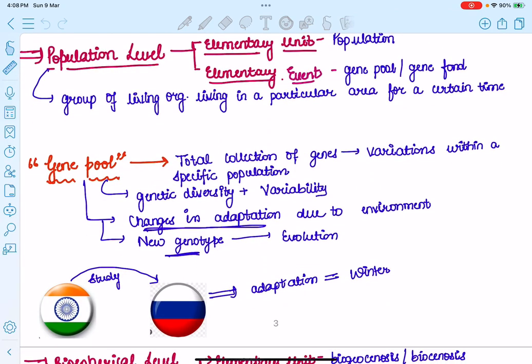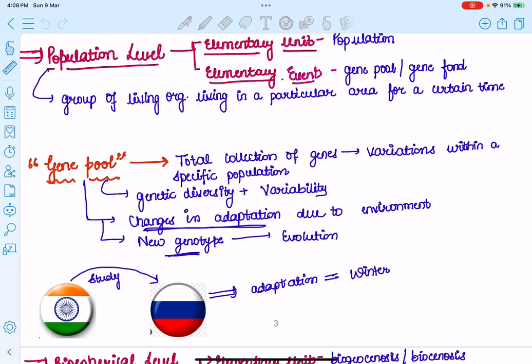The population level's elementary unit is the population, as the word suggests, and the elementary event is gene pool and gene flow. Before we move on to the gene pool, let's consider what the population level is. It's simple: a group of living organisms living in a particular area for a certain time. These organisms may be of different species or the same species. It also depends upon the habitat. Okay. Now, what is gene pool?